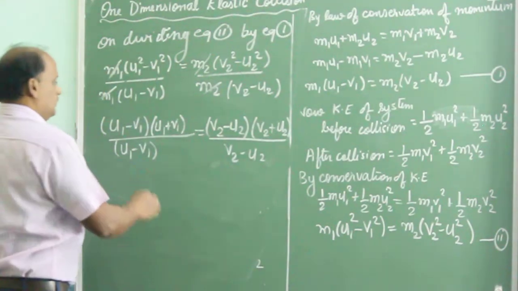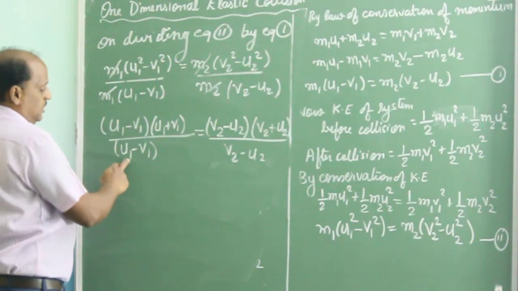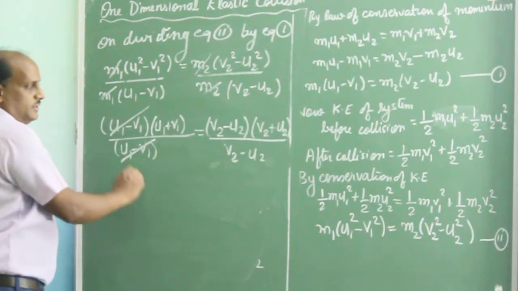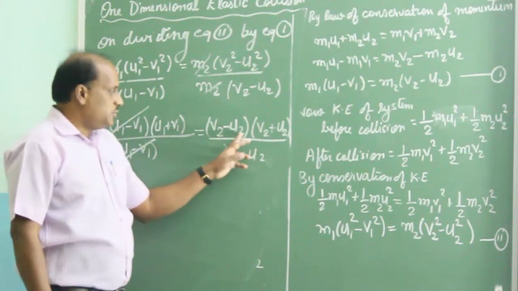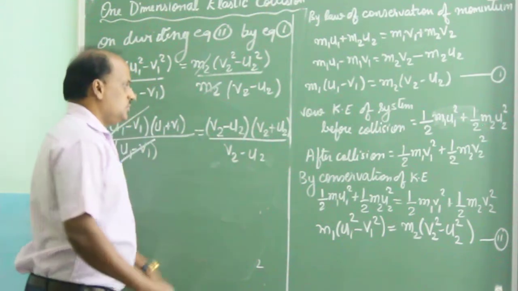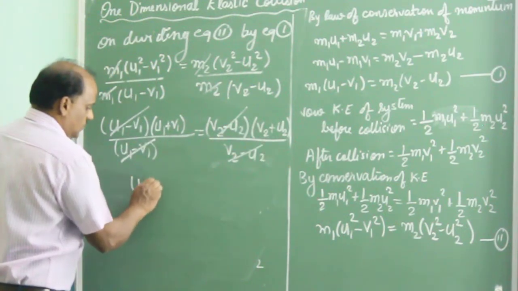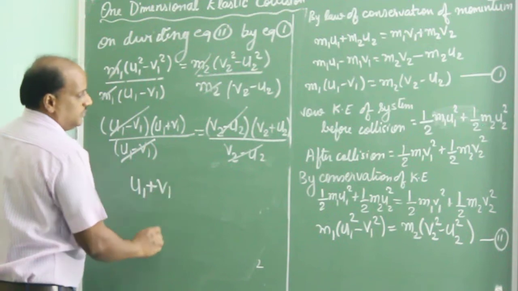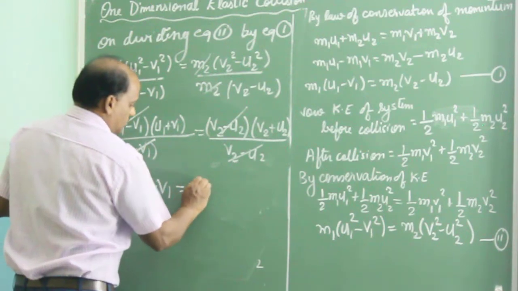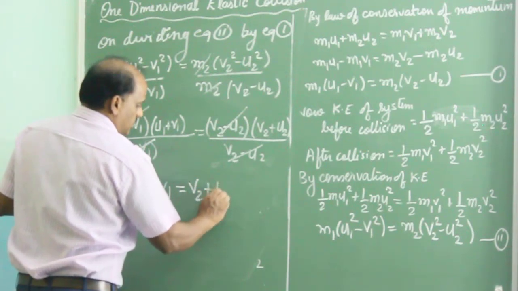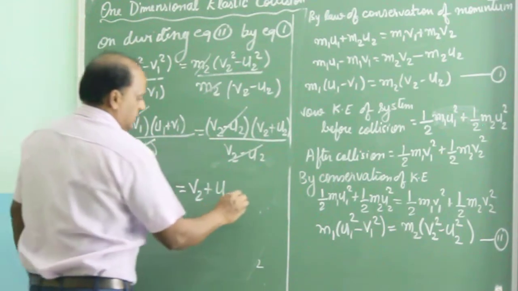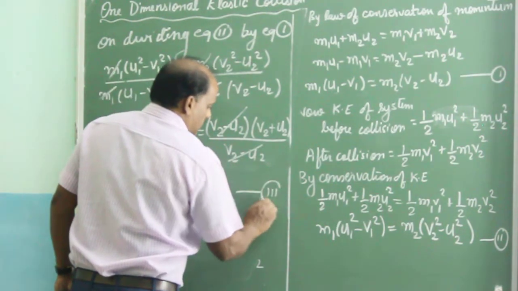So u1 minus v1 and u1 minus v1 will get cancelled, and v2 minus u2 and v2 minus u2 will get cancelled. So we get u1 plus v1 equals v2 plus u2. This is our equation number 3.